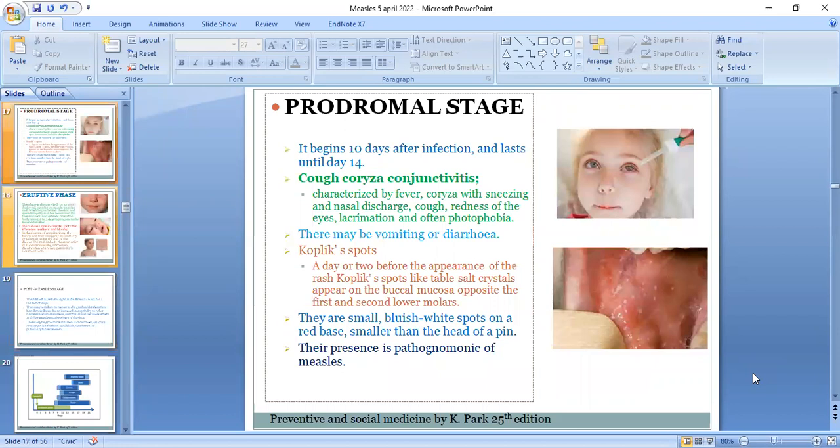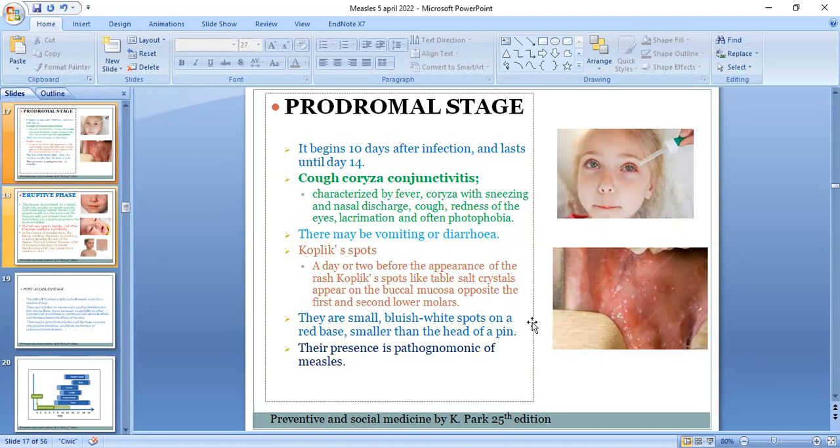Now the prodromal stage. It begins 10 days after the infection and lasts until day 14. In this stage, cough, coryza, and conjunctivitis occur, which are the 3 C's of measles. It is characterized by fever, coryza with sneezing and nasal discharge, cough, redness of the eyes, lacrimation, and often photophobia. There may be vomiting or diarrhea.